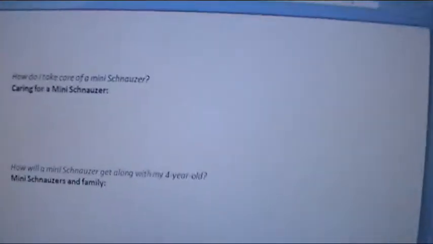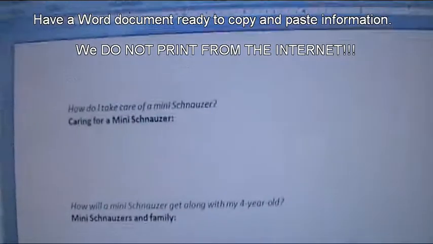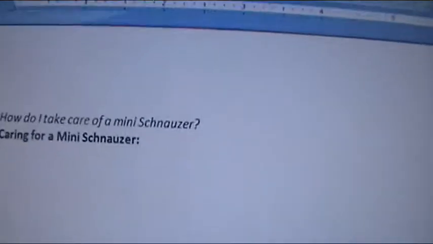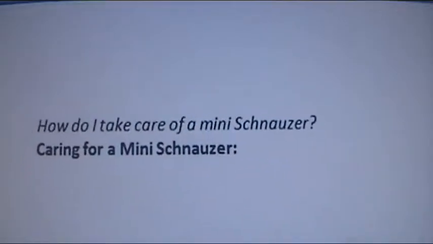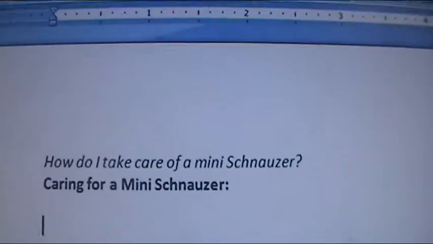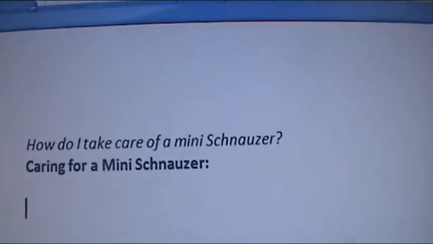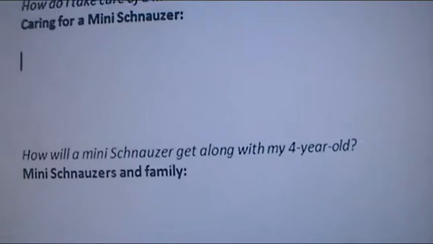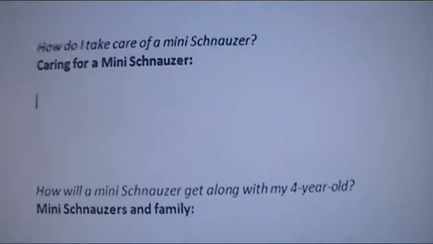Now, in class today we started talking about my Schnauzer, how I was trying to decide if this was the right dog for me. How do I take care of it? Is it a good fit for my family? So what I've got here is my question that led me to my research. My question is at the top. How do I take care of a mini Schnauzer? Then my next question is here. How will a mini Schnauzer get along with my 4-year-old? These are important questions for me.